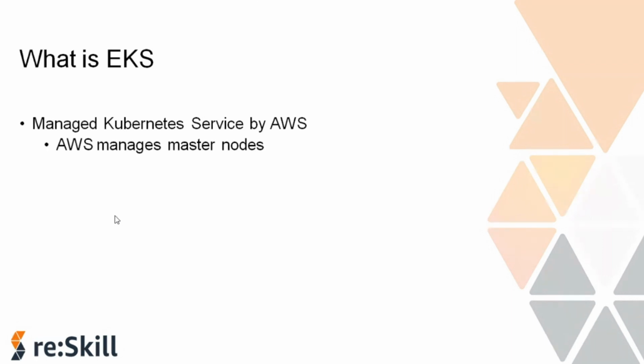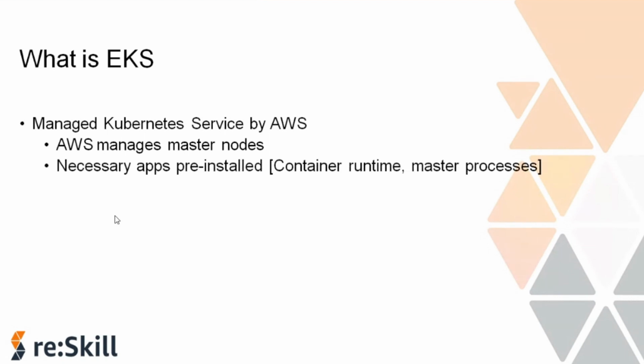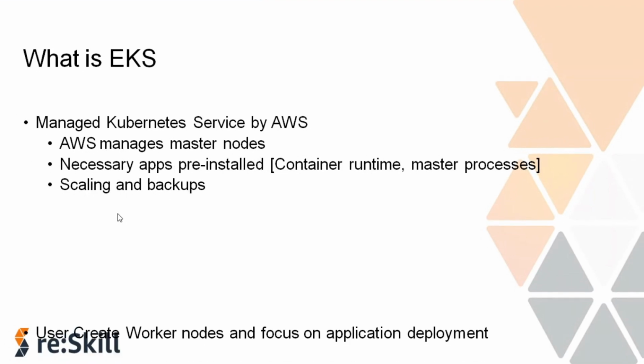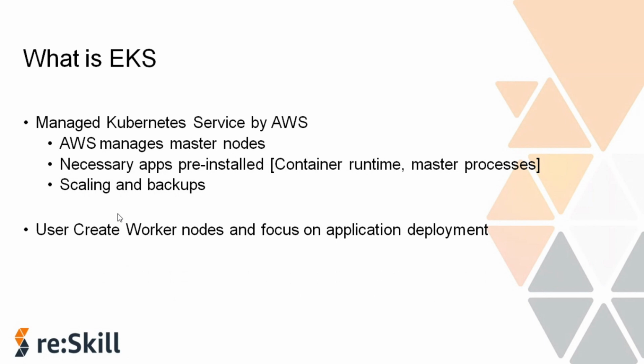All right. So next, let's understand what EKS is, which is Elastic Kubernetes Service. So Elastic Kubernetes Service is a managed Kubernetes service from AWS. It manages master nodes for us, and all the necessary applications are pre-installed on EKS, like the container runtime or any master processes. And it also takes care of the scaling and backups. And you as a user just need to create the worker nodes.